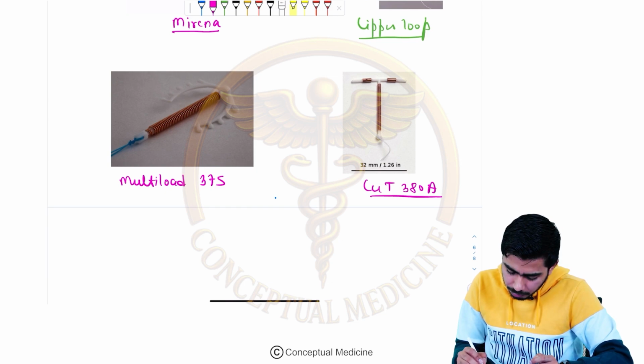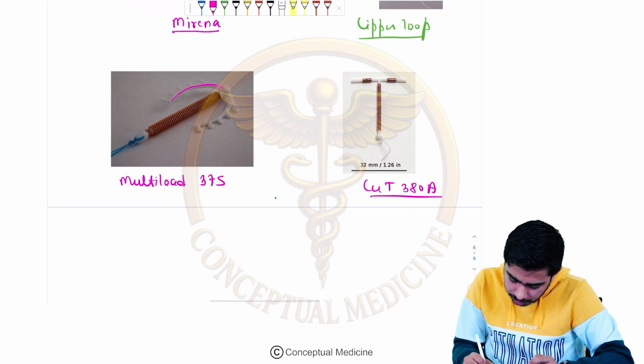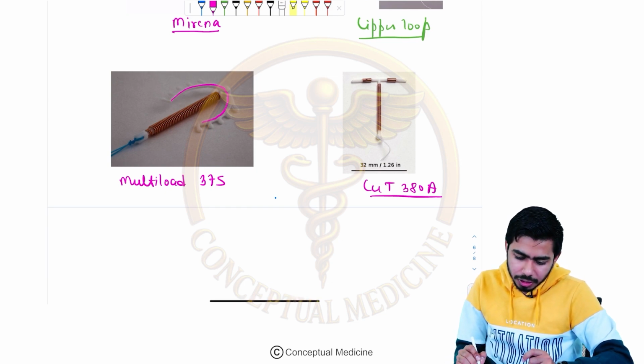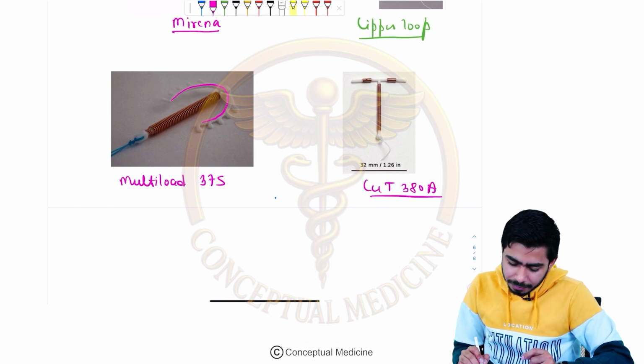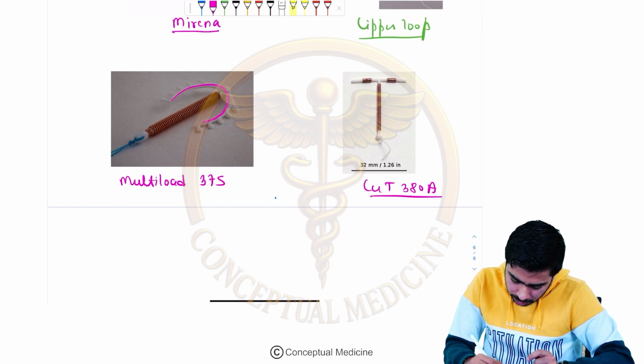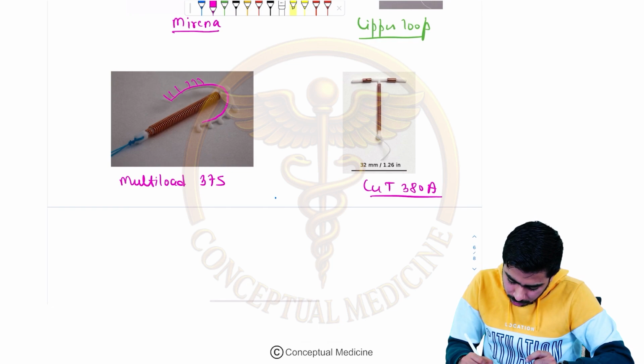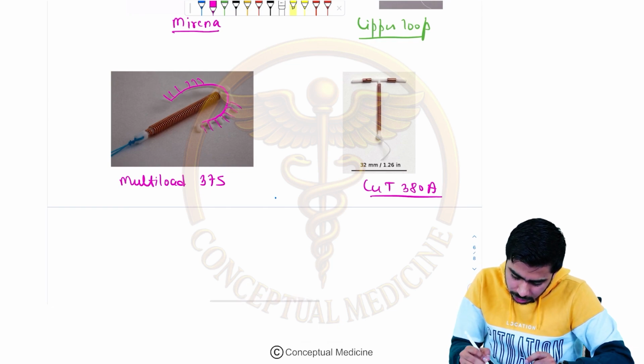That's why we are calling that copper. And this is the folded structure present on the multi-load 375. On the arms there are the spiculations we can see over there.